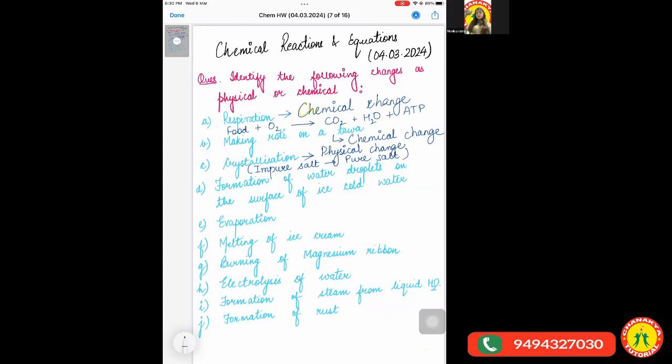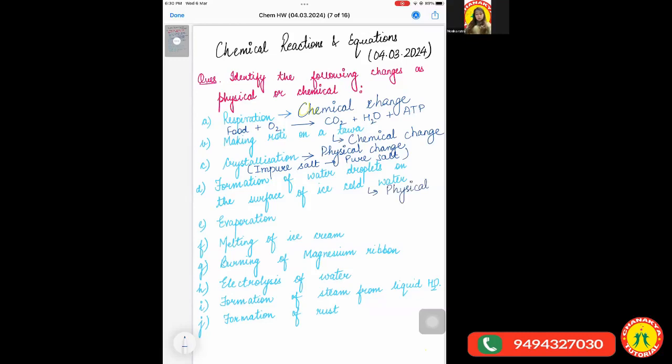Abhinav, can you tell me about the next question? Please read the question as well as tell me the answer. Formation of water droplets on the surface of ice cold water. It's a physical change because no new substance is formed. Earlier also it was water, and later also it was water. So again, it's a physical change.